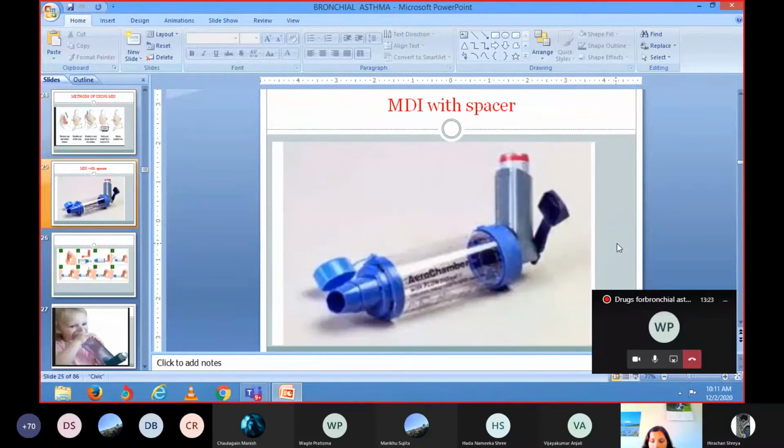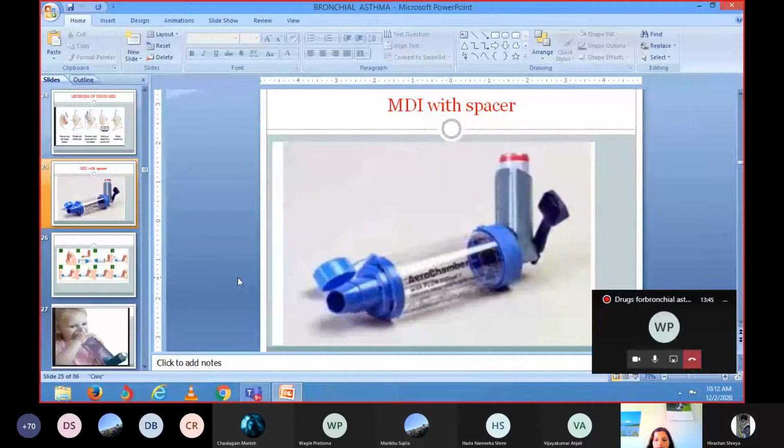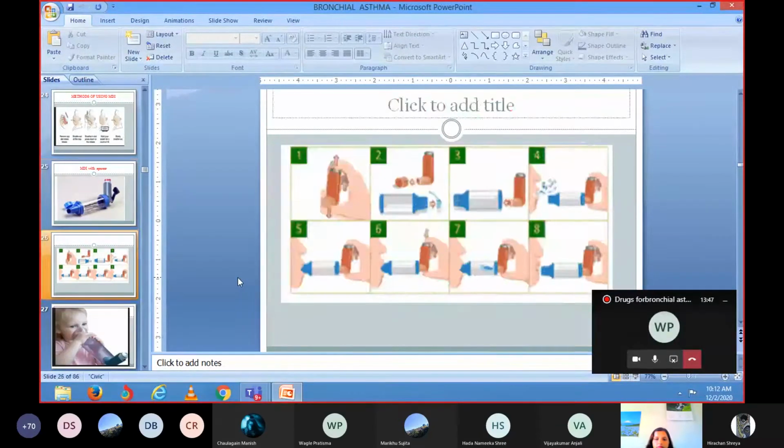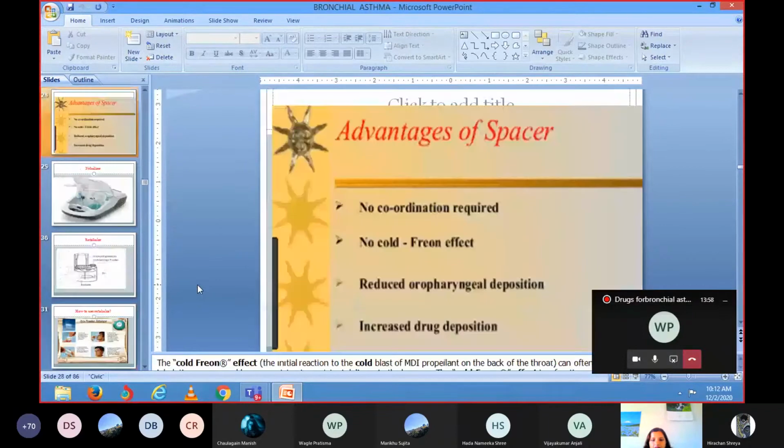In patients who are not coordinating the mouth and the device, like small children and very old, geriatric patients, those patients having Parkinsonism disease, there is no coordination of this device with their mouth. So in that condition, we can give another device attached with this, that is a spacer. And with the spacer, in small children a face mask is also attached, for the ease of the children. You can see in this figure.